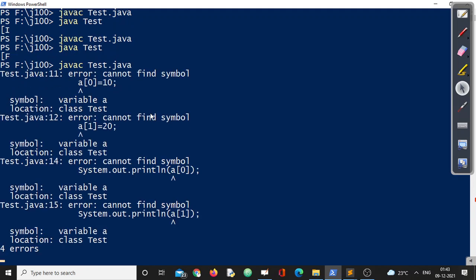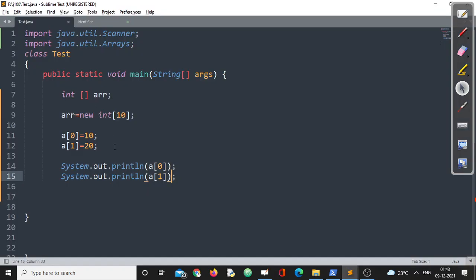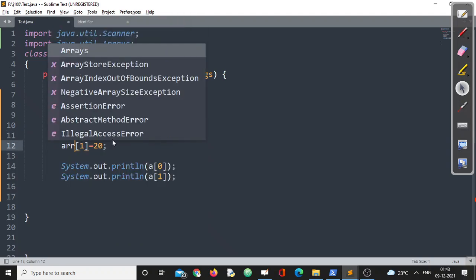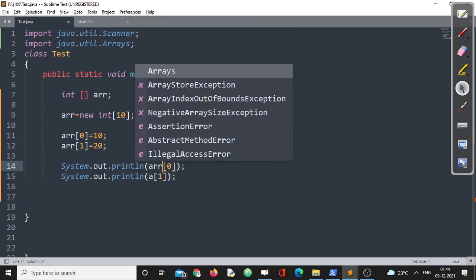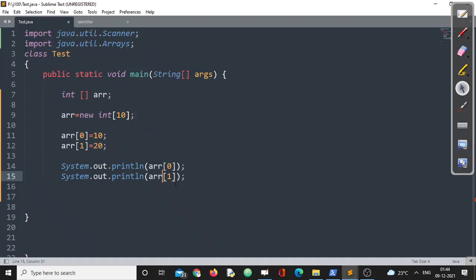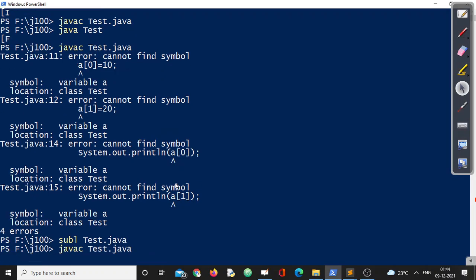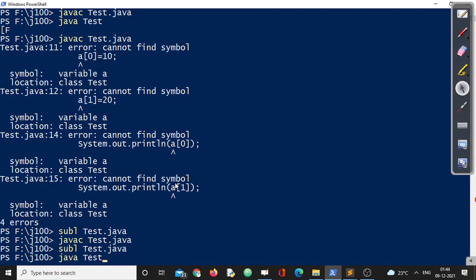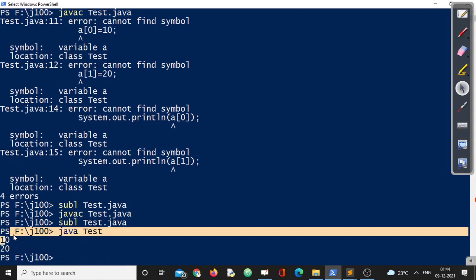Let's compile the code. Sorry, I think there is some mistake. The name of the array is ARR. I have taken A, it's a normal practice. That's why I should write ARR here followed by ARR. Save this program. Compile this program followed by executing the program. Now see, 10 and 20 will be displayed.